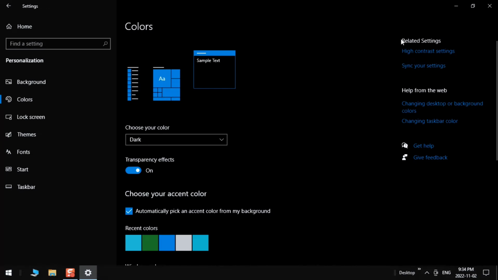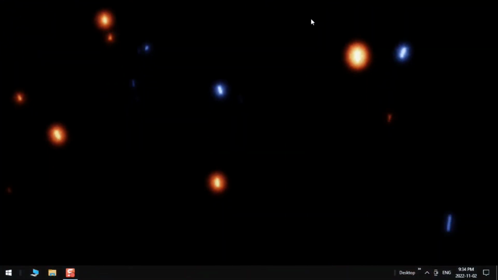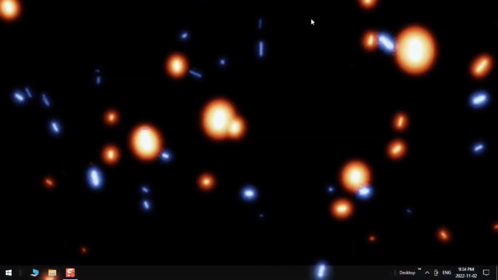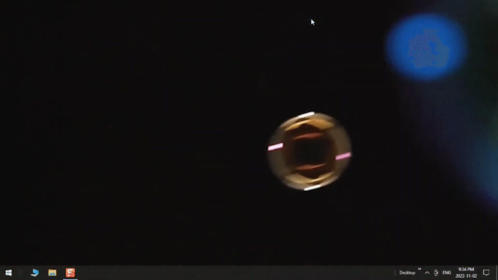and look at it right now. It's just going to X out right now. See, it's all in dark mode. And this is how you change your Windows 10 into dark mode.